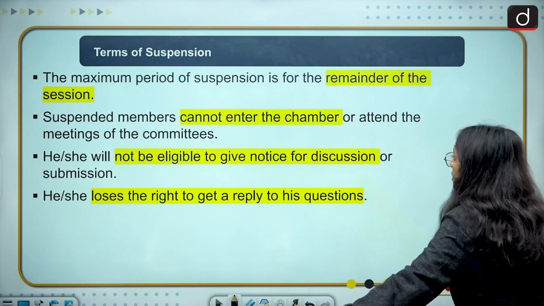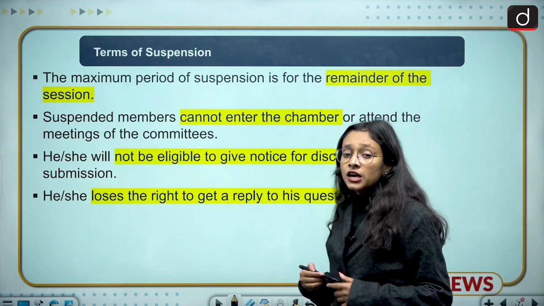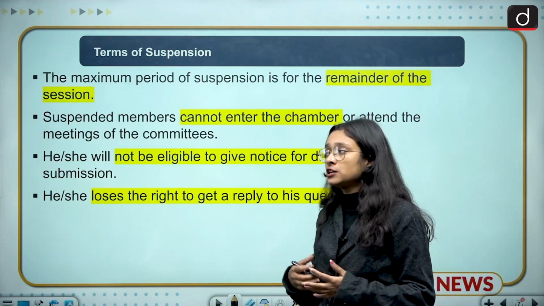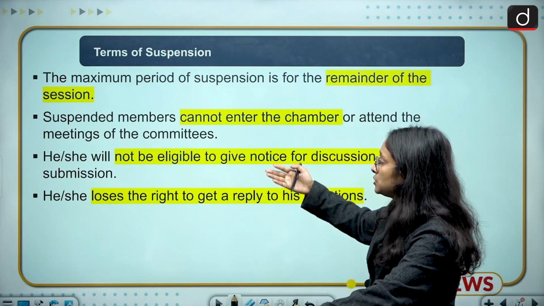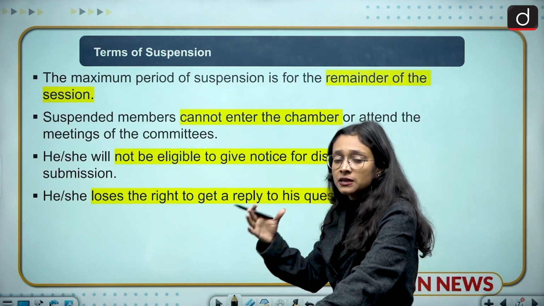Moving to the next slide, which is about the terms of suspension. If any person is suspended, what he or she can or cannot do. So these are the suspension terms. The maximum period of the suspension would be the remainder of the session.